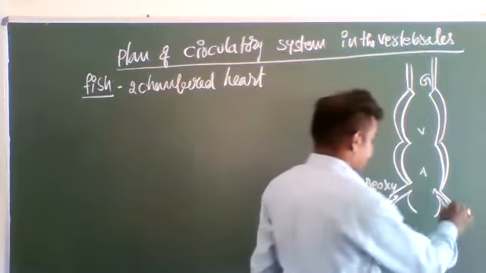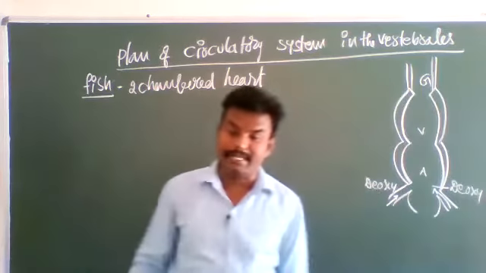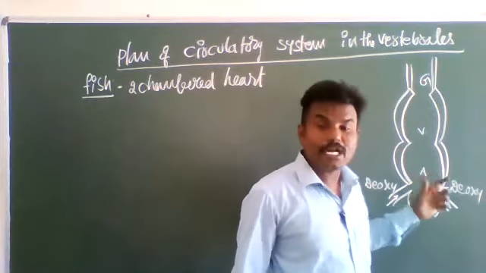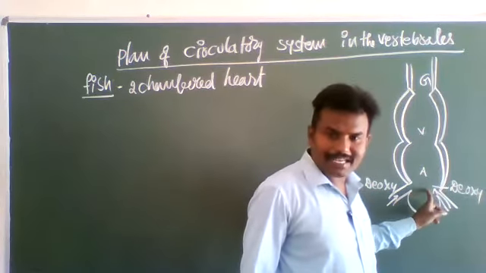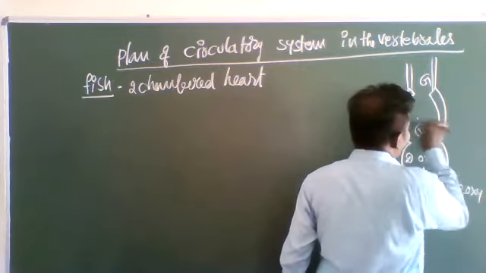Deoxygenated blood: first from various body parts, the deoxygenated blood enters the auricles. From the auricles, deoxygenated blood enters the ventricles.